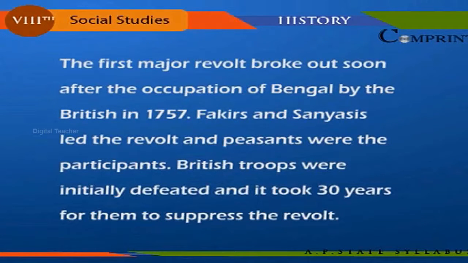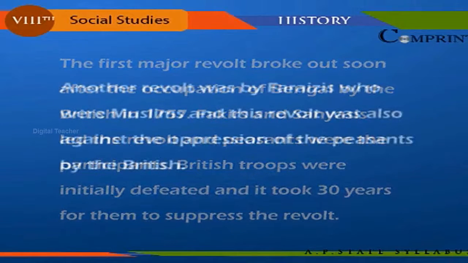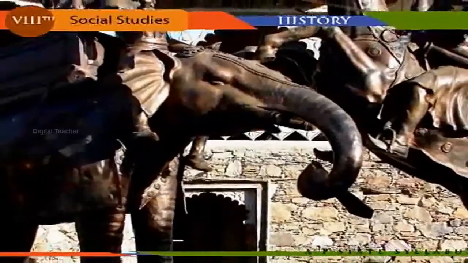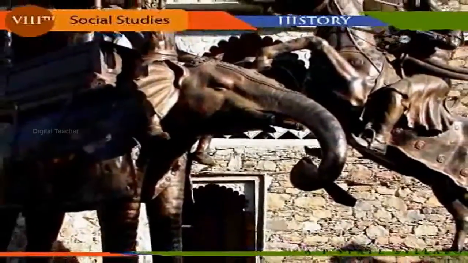Fakirs and sannyasis led the revolt and peasants were the participants. British troops were initially defeated and it took 30 years for them to suppress the revolt. Another revolt was by the Farazis, who were Muslims, and this revolt was also against the oppression of the peasants by the British. The Bhil revolt continued from 1817 to 1831.